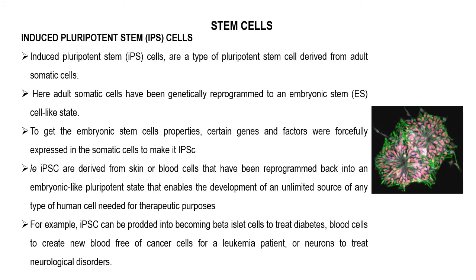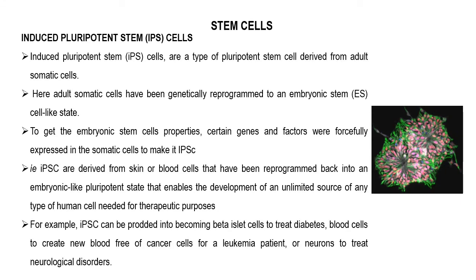Okay, these are induced pluripotent stem cells. Induced pluripotent stem cells are a type of pluripotent stem cells derived from adult somatic cells, and they have the abilities of embryonic stem cells. Embryonic stem cells are pluripotent stem cells. So induced pluripotent stem cells have the properties of embryonic stem cells, and certain genes need to be forcefully expressed in the somatic cells to convert them into induced pluripotent stem cells.